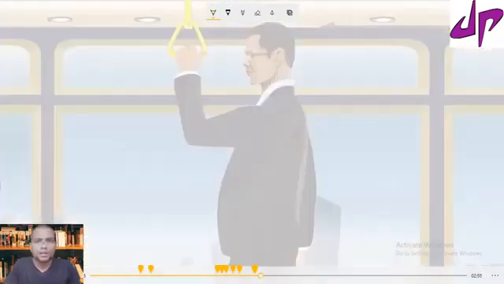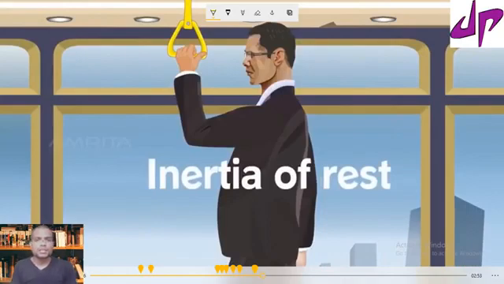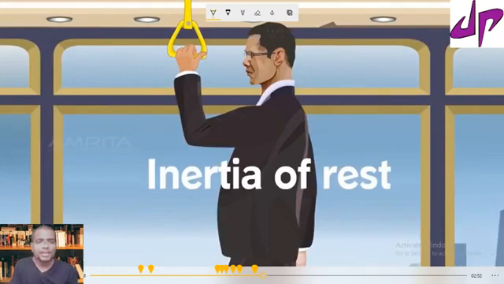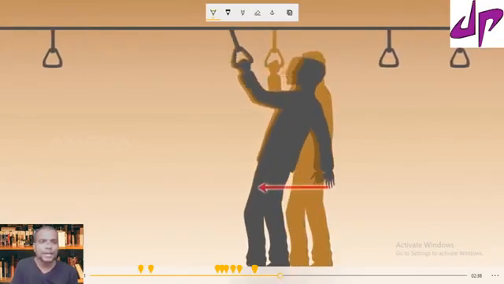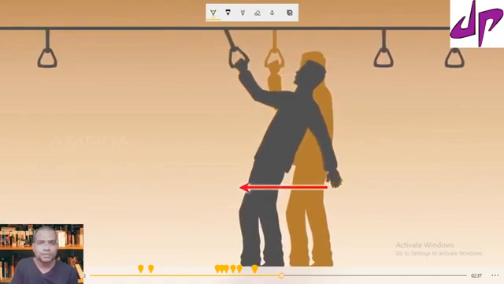Now what is the reason? The reason is inertia of rest. How is it explained with the help of inertia of rest? Now when the person is standing, closely observe, when the bus is moving, the legs are first in contact with the bus.